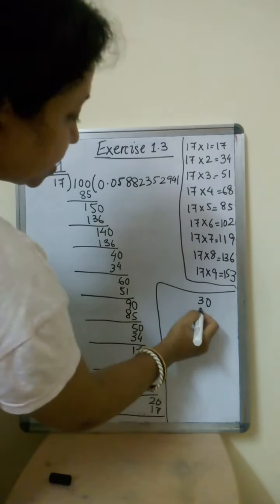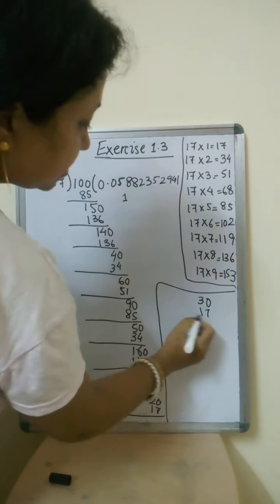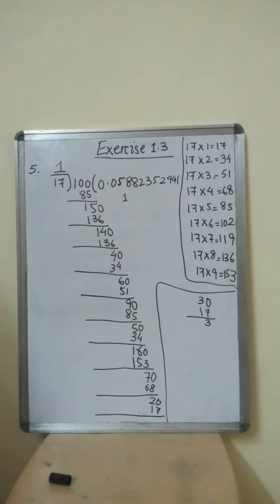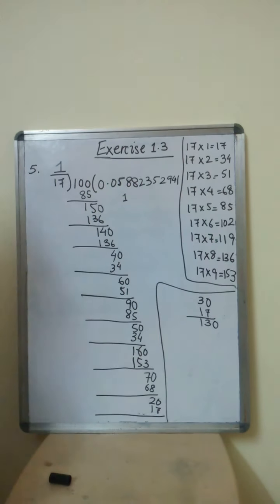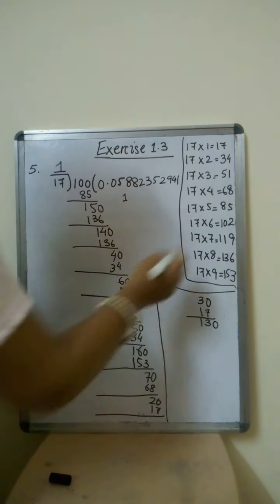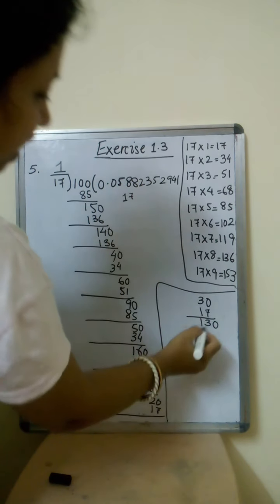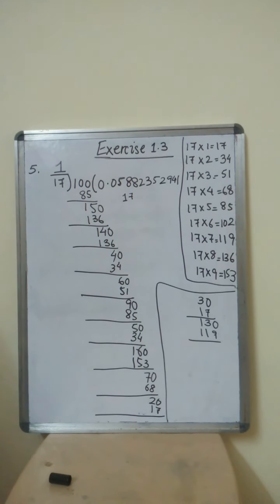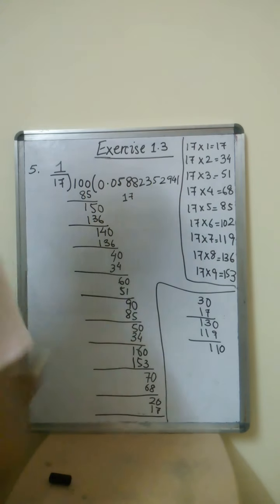So 17 2s are 34. So here I have to take 1. So I take a 1 again here. So it's again 3 here and 1 here. So I bring again a 0 here, and now where do I have 130? I don't have. I have got 7s are 119. Right. So now what is the remainder? The remainder will be 11. So again I bring a 0 here.